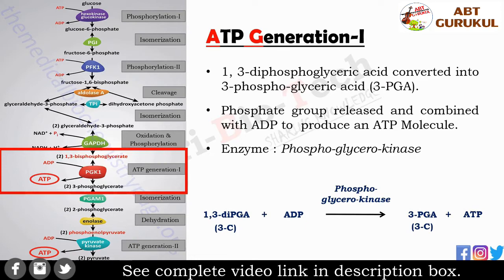1,3-diphosphoglyceric acid is converted into 3-phosphoglyceric acid by removal of phosphate group. This phosphate combines with ADP to produce an ATP molecule. The reaction takes place in presence of enzyme phosphoglycerokinase.